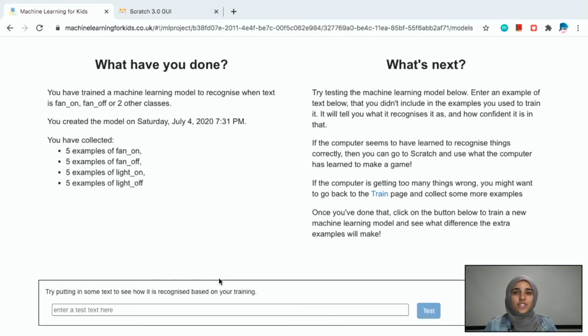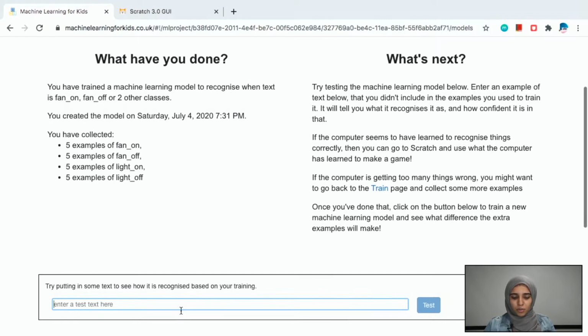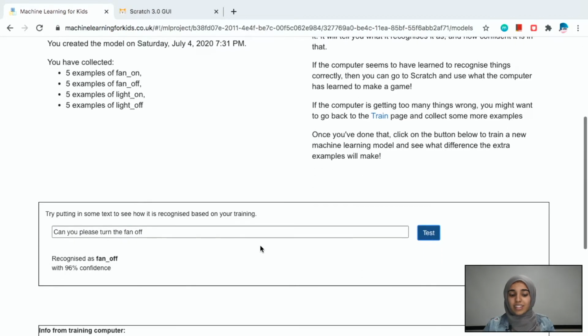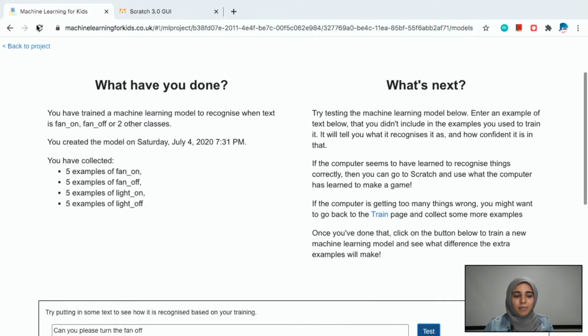Now that we've finished training our model, let's try some examples that the system hasn't seen before. So we will enter, can you please turn the fan off, and test. So as you can see, the system recognized it as fan off with a 96% confidence level that its answer is correct. Now let's try building this same model in Scratch.